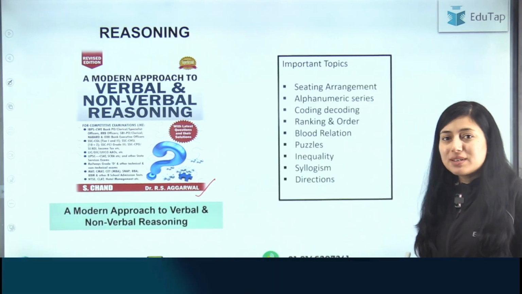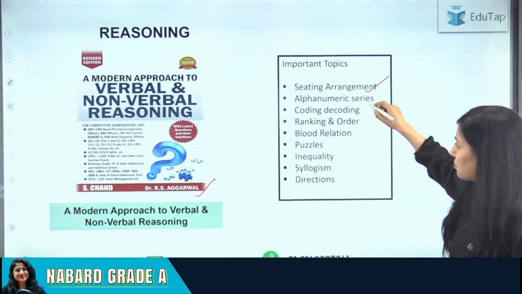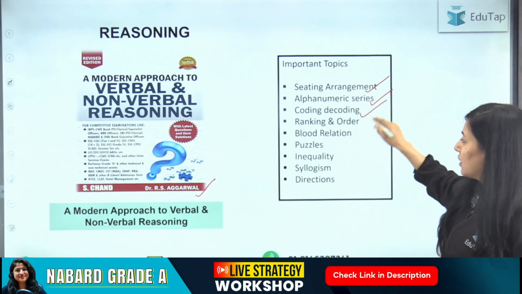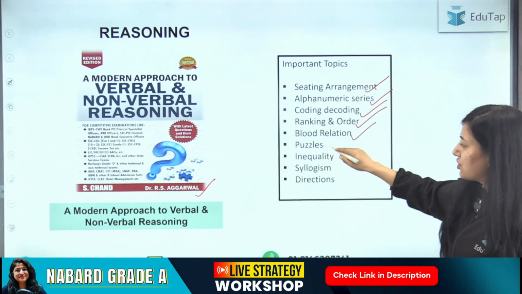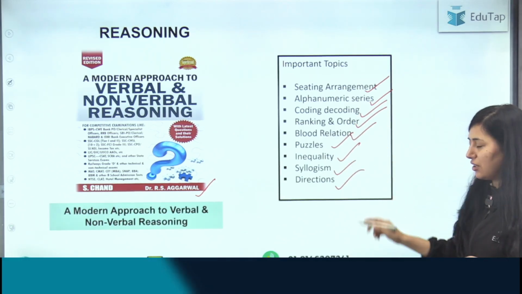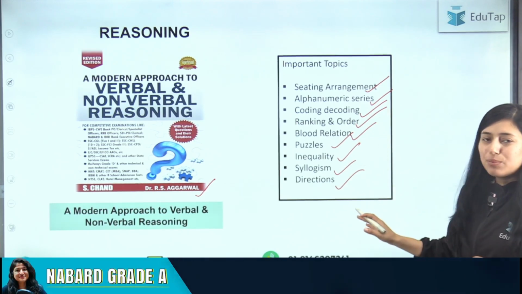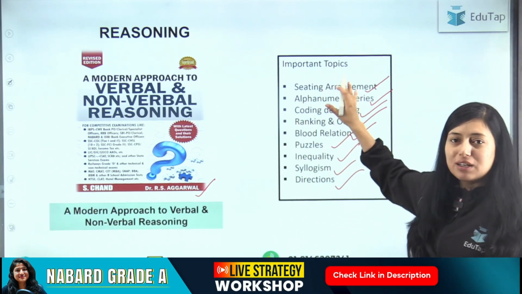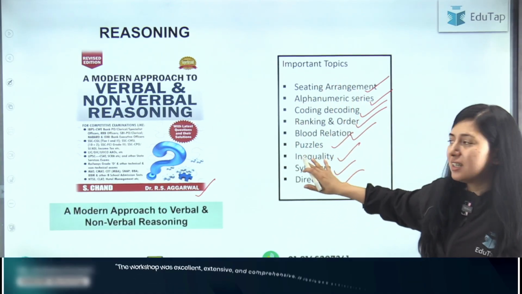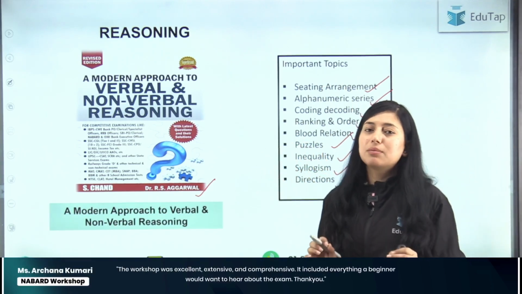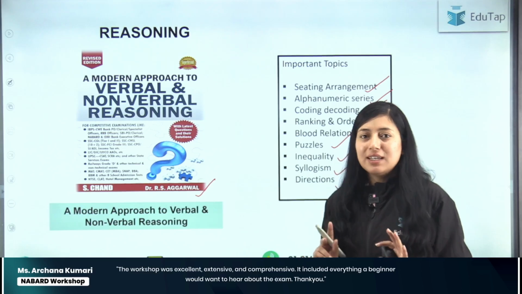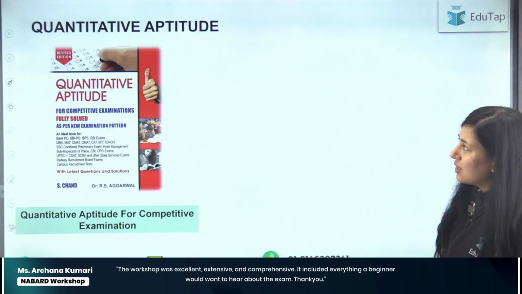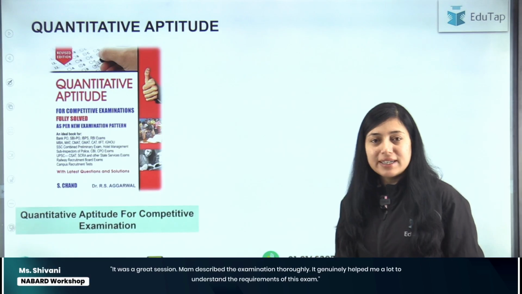And the important topics that you have to cover are seating arrangement, alphanumeric series, coding decoding, ranking and order, blood relation, puzzle, inequality, syllogism and directions. These are very important topics, and if you cover all these topics and practice them thoroughly, you will be able to clear the minimum cutoff of reasoning, at least for the NABARD Grade A exam. Okay, with this, let's move ahead with quantitative aptitude.